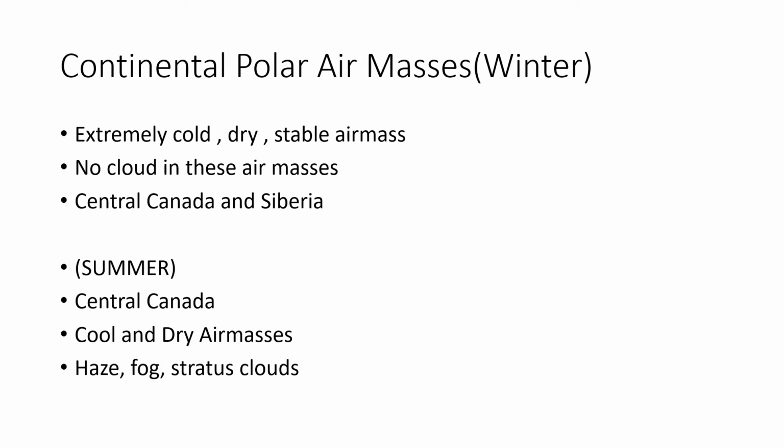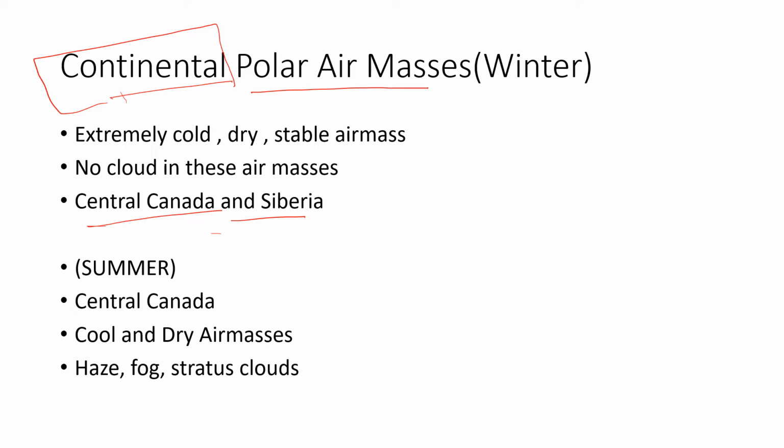First of all, we are going to look into the continental polar air masses. Continental polar air masses are mostly found in the regions of central Canada and Siberia, in latitudes near the polar latitudes, and a very cold climate would be found here. It is mostly dry because it is continental. Whenever we see a continental air mass, there is a probability of it being dry, because moisture can only be attained by the air masses when they are marine in nature.